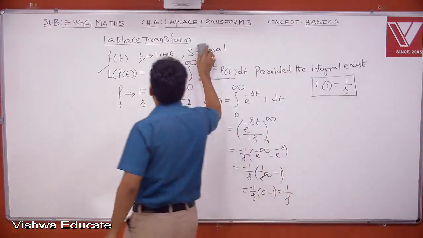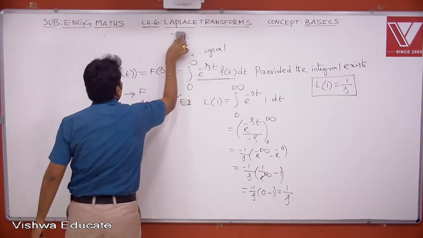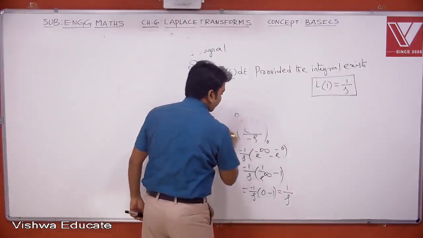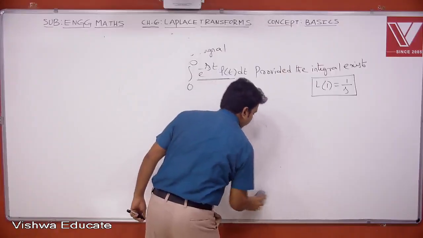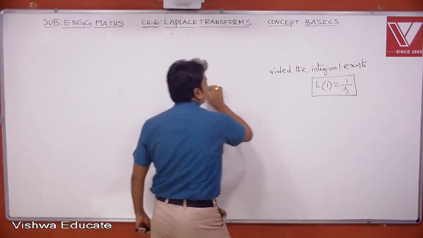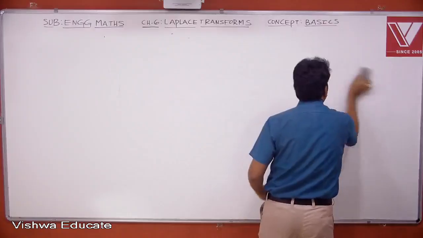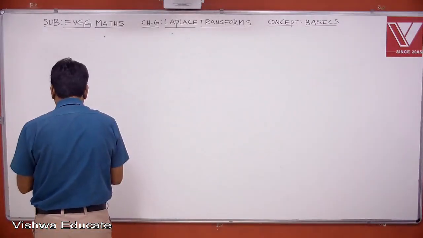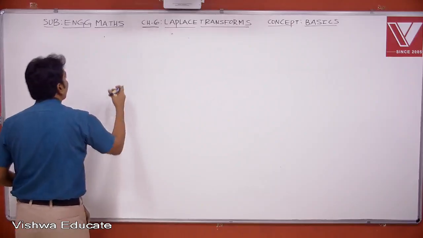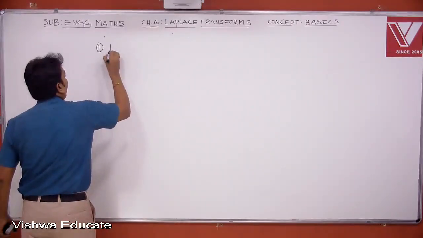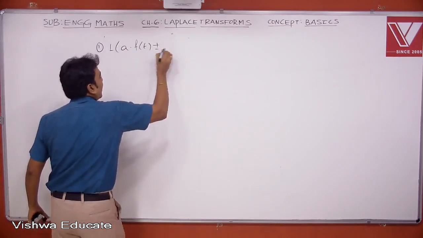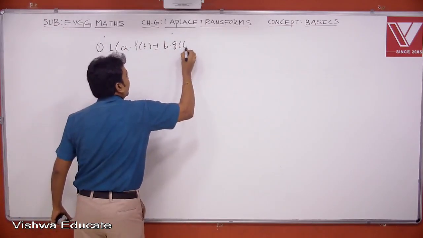Now based on this definition, let us give a few formulae of Laplace transform of a few basic, very standard functions. The first formula is Laplace of a times f of t plus or minus b times g of t.